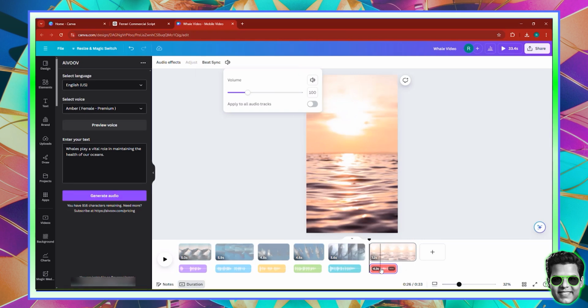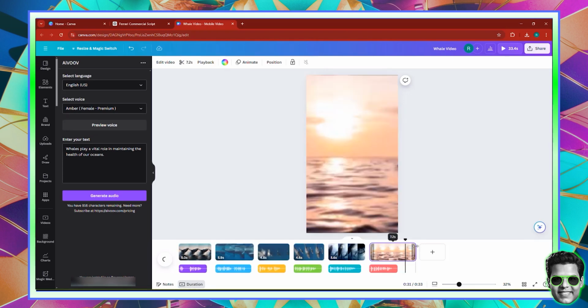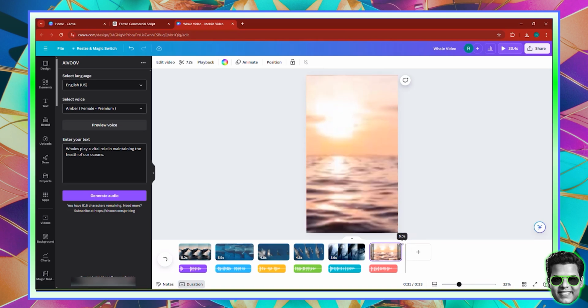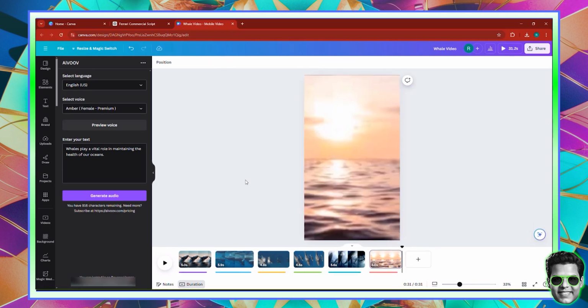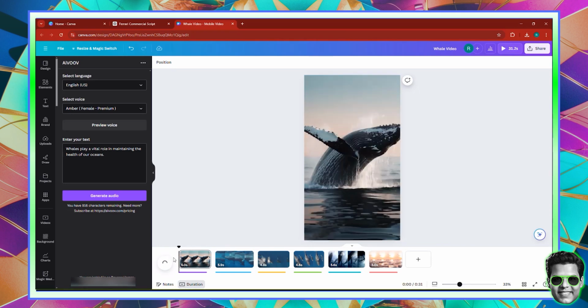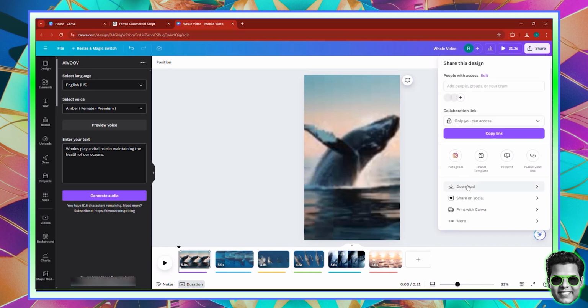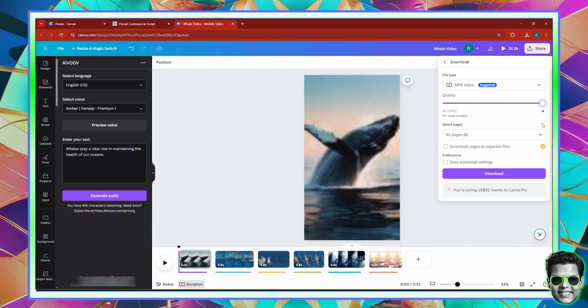So the audio has been generated. I'm going to click on this. I'm going to go to the volume, make it 150. And that's it. Now I'm just going to take this and I'm going to decrease the speed, or not the speed, but decrease the size. And that is it. So here, if I actually were to move to the beginning, this is the video. All we need to do is to go and download this video. So I will download this video and we will add captions to it.